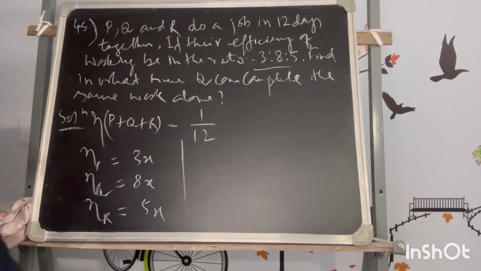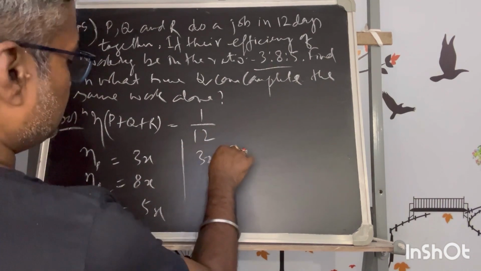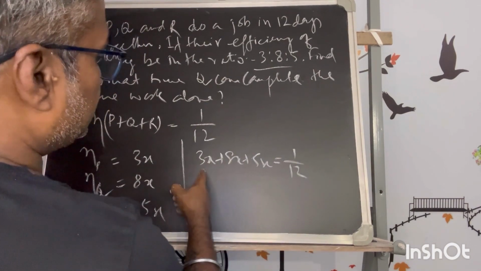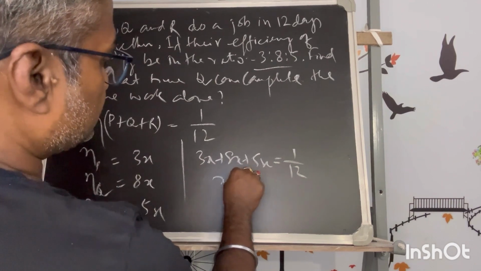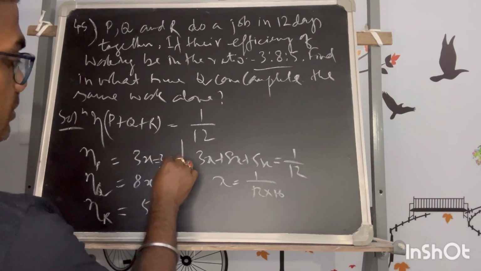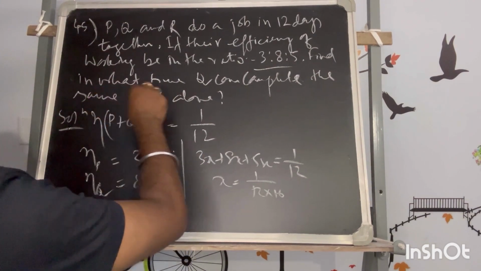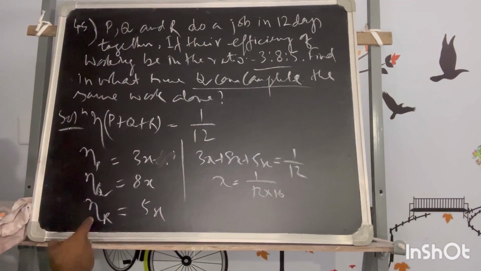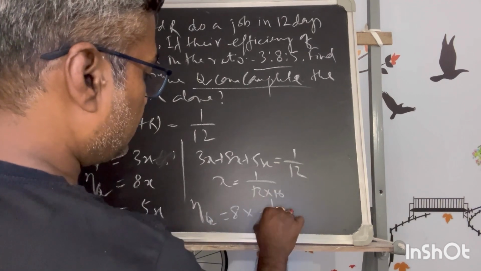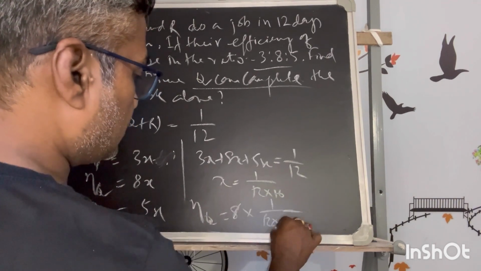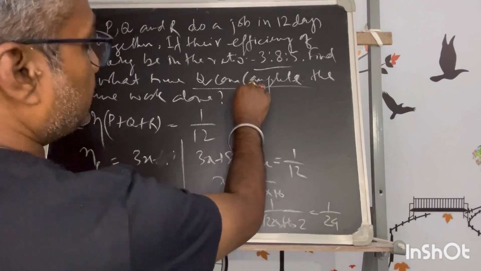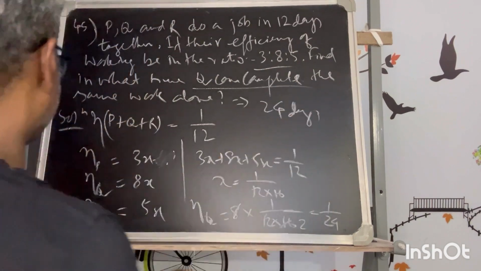Now all together it is 1 by 12, so 3x plus 8x plus 5x is 1 by 12. 3, 8 is 11, 11 and 5 is 16. So x is equal to 1 by 12 into 16. Now the only requirement is Q, so I will be interested in Q. The efficiency of Q is 8 into 1 by 12 into 16. I need not calculate all of it. So this is the efficiency of Q, and Q will take 24 days.